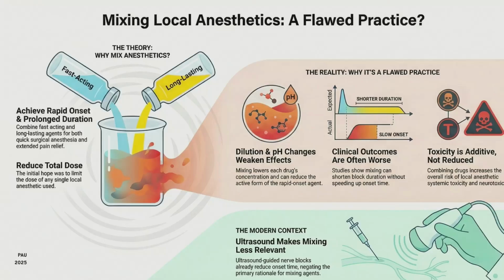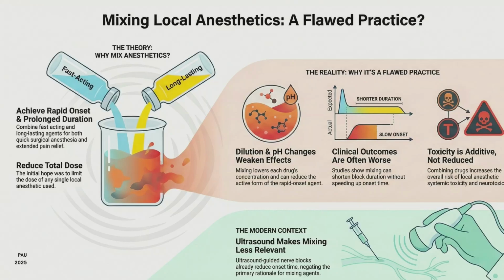So the most common plan we have is to mix the fast-acting local anesthetic like lignocaine with the long-acting bupivacaine or ropivacaine in order to achieve a rapid onset and prolonged duration and to reduce the total dose. Even though it has a faster onset, like 5 minutes, when compared to using either bupivacaine or ropivacaine alone, the duration of analgesia is shortened when compared to using the local anesthetic as a sole agent for neuraxial blockade.